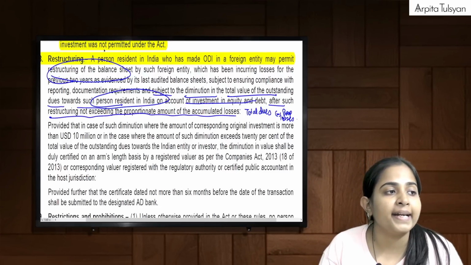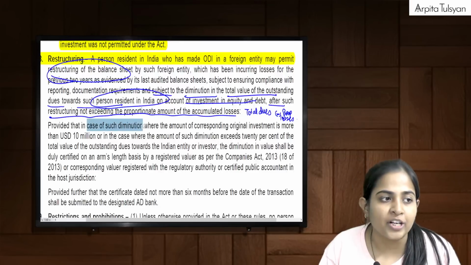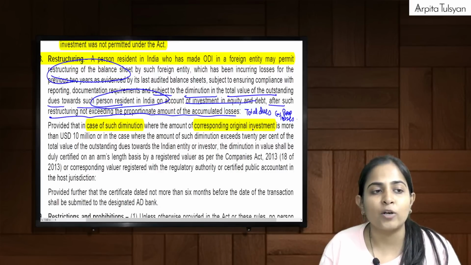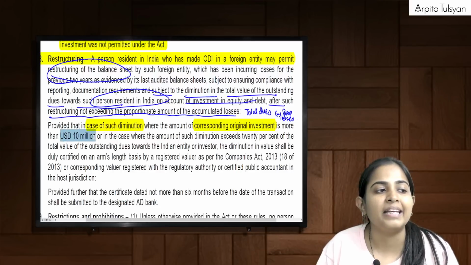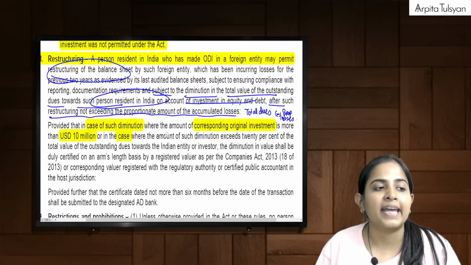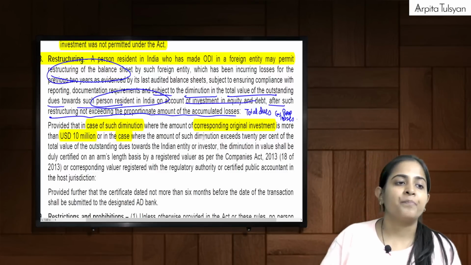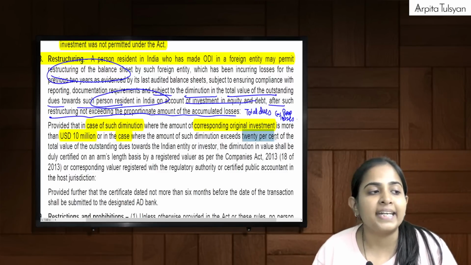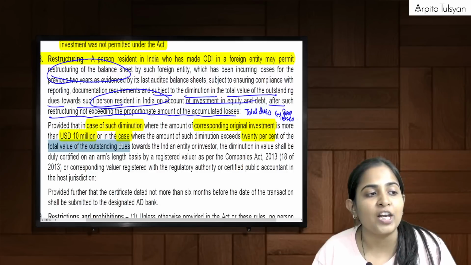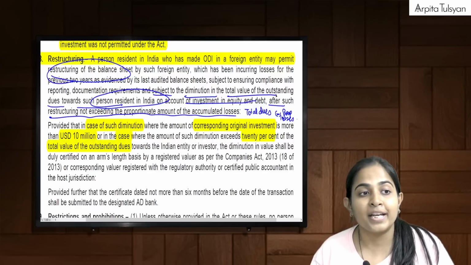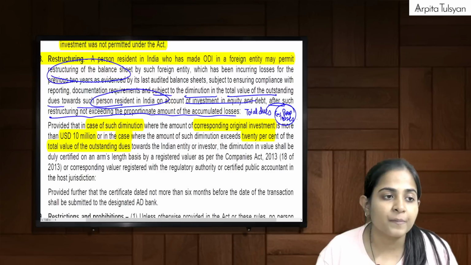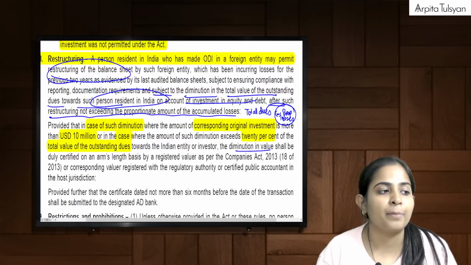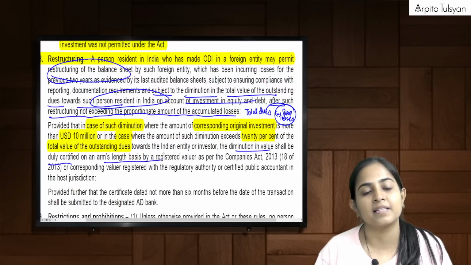Okay, provided that in case of such diminution, where the amount of corresponding original investment, my investment, is more than 10 million USD, or in the case where the amount of such diminution exceeds 20% of the total value of outstanding dues, means my proportionate losses is more than 20% of my outstanding dues, the diminution in value shall be duly certified as per arm's length price.